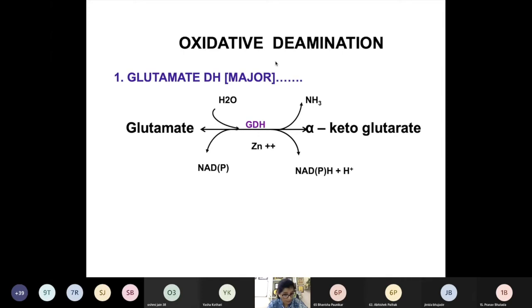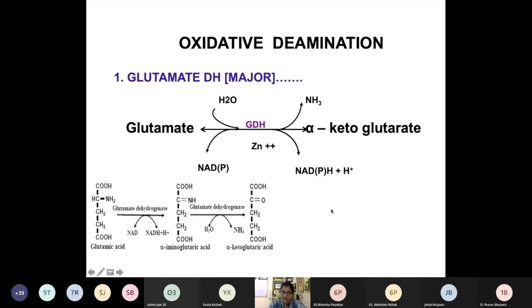as a coenzyme. दोनों. तो इसमें क्या होता है, when your glutamate is converted into alpha ketoglutarate, जब ये reaction इस तरह से भागता है, it utilizes NAD. Okay, or in other conditions, when this reaction will occur in this way, like glutamate is synthesized, then it will utilize NADP. Okay, अब यहाँ भी it is also not a single step.